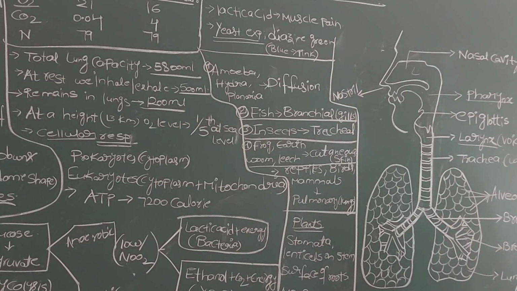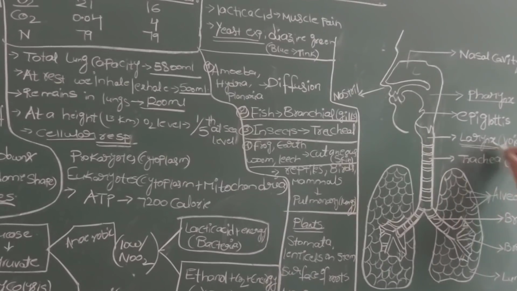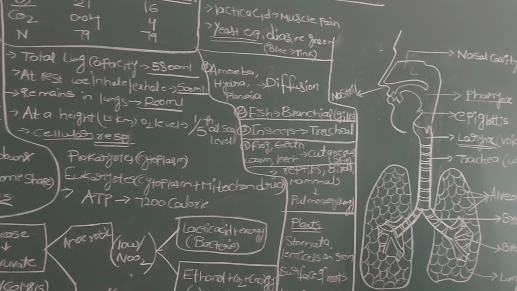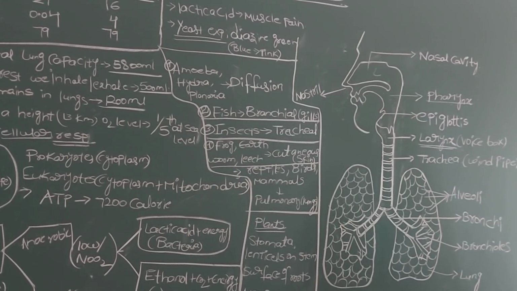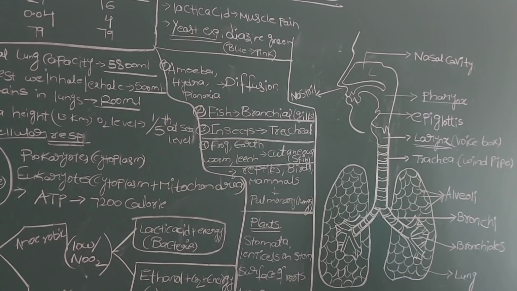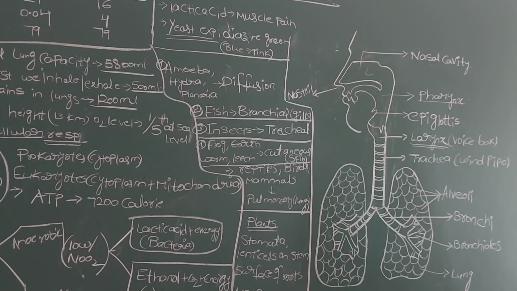So at normal time the epiglottis is open. That's why the air we are taking simply enters the larynx and trachea. Then next coming to larynx. The larynx is made up of a number of vocal cords. Vocal cords are nothing but muscles which are helpful to produce different sounds while speaking or while singing.